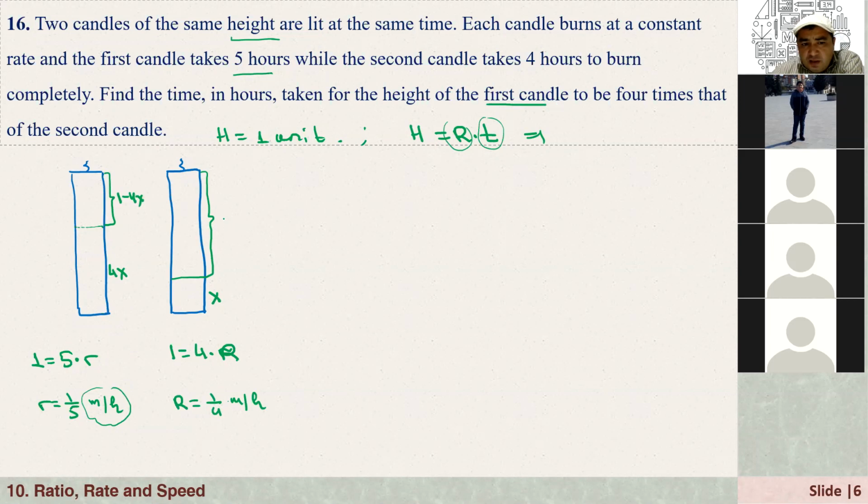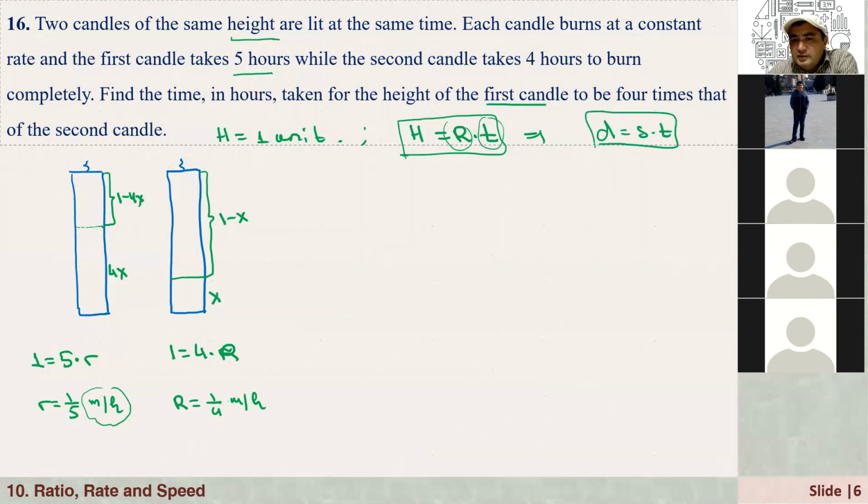And how about the second one? The burned part will be 1 minus x, right? So again, I'm going to use rate times time. It's like distance equals speed times time, very similar. So what is 1 minus 4x? From the first candle, 1 minus 4x is the burned part. That's equal to time times rate, right? And what is its rate? The first candle's rate is 1 over 5.